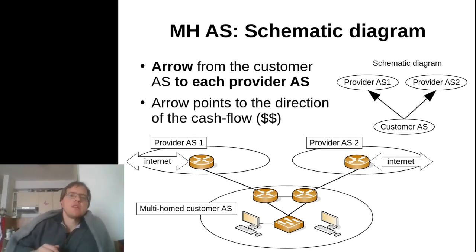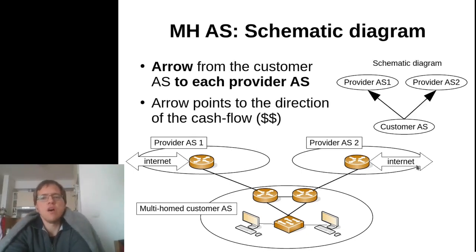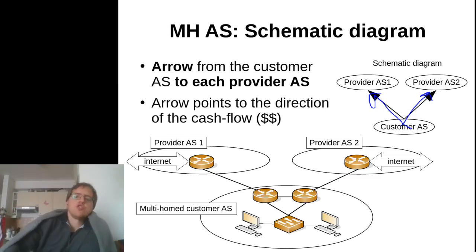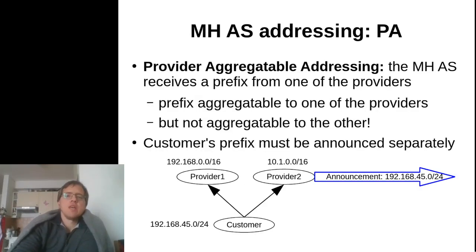Of course, the schematic diagram just goes over from single homing. So in single homing, we used to have just a single arrow. Now we have two arrows connecting the customer to all the provider ASs from which it buys transit, and of course the direction of the arrows just shows the cash flow again.